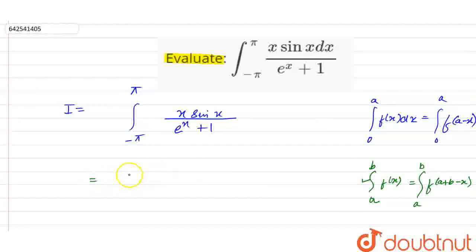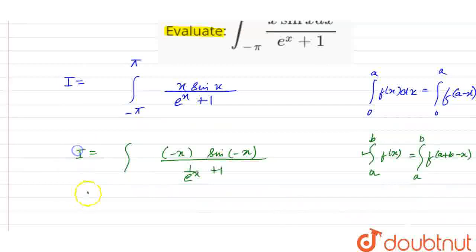So we have minus pi plus pi minus x, which will be equal to minus x, because the minus pi and plus pi cancel out. So we have minus x sine of minus x, and here e raised to power minus x is 1 by e raised to power x, plus 1 here. So this is I, with limits from minus pi to pi.